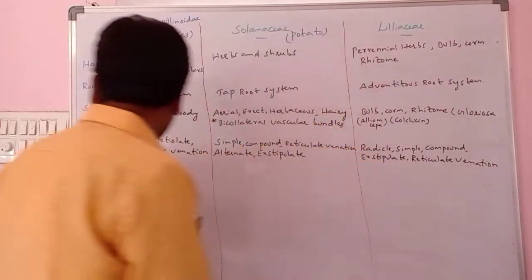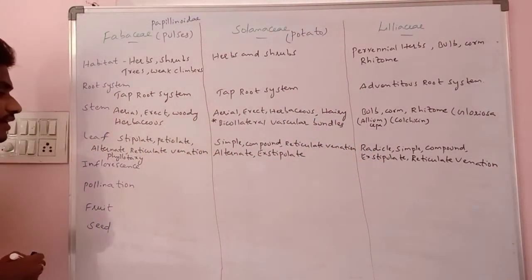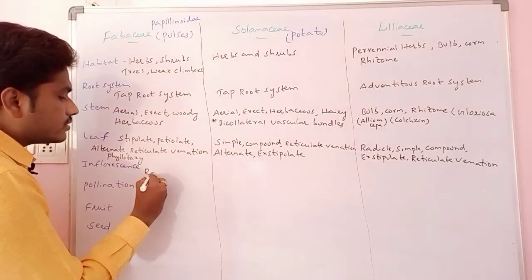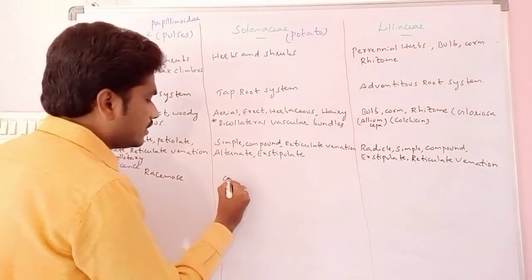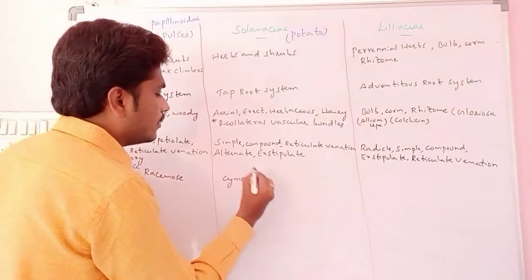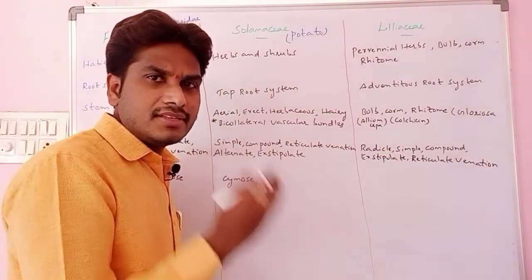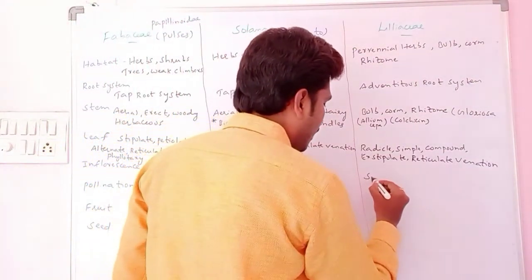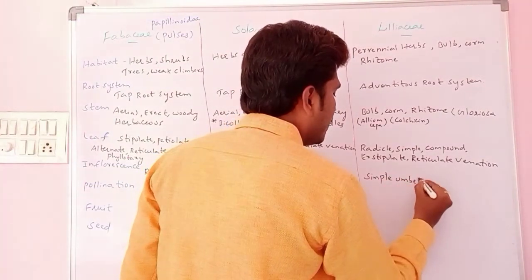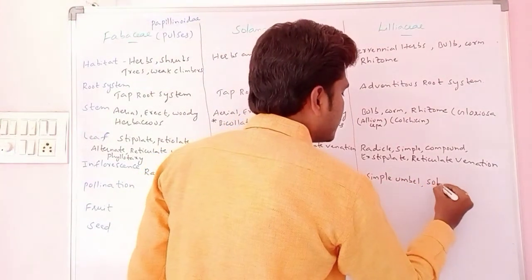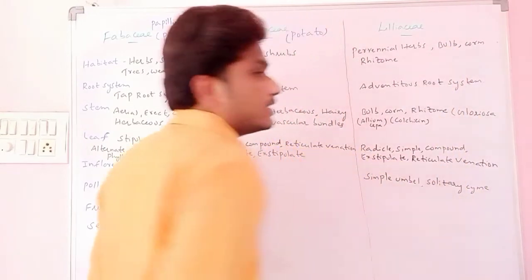And regarding inflorescence, in the Fabaceae family members we can see the racemose type of inflorescence. In the Solanaceae we can see the cymose inflorescence. In the Liliaceae, particularly Allium cepa, we can see the simple umbel, and sometimes a solitary cyme in the Liliaceae family members.